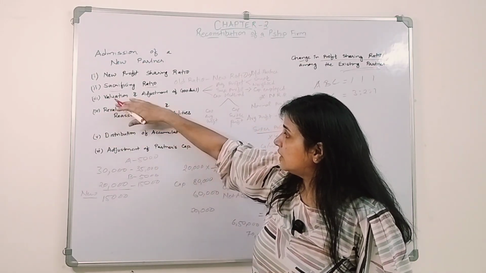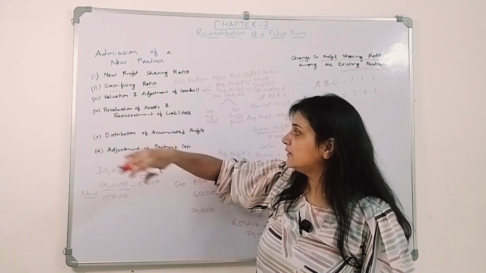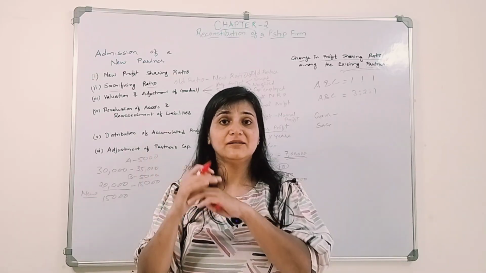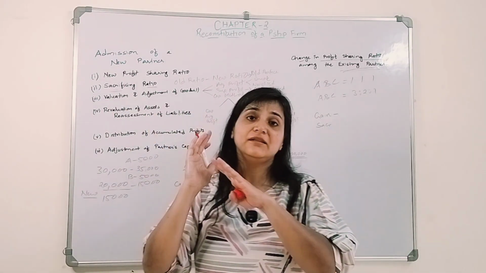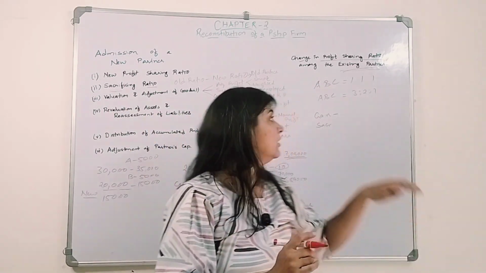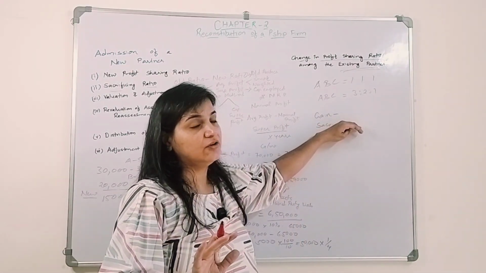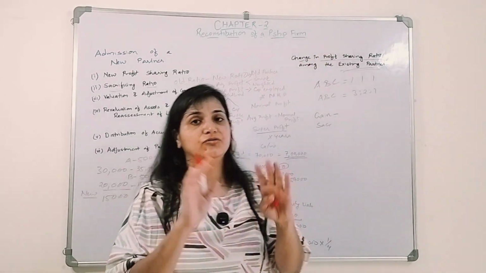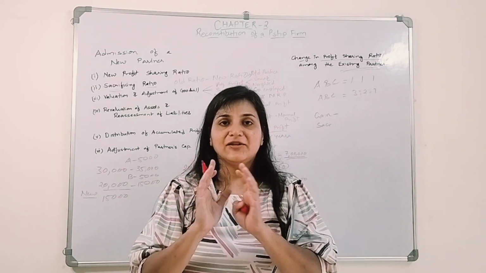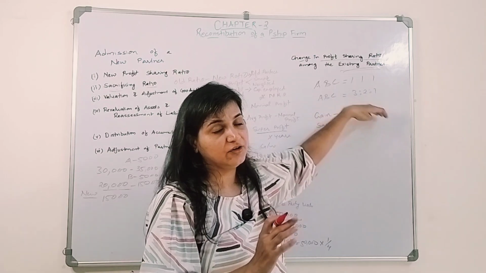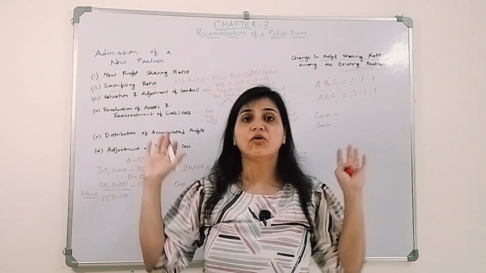Similarly, we will revalue the assets and liabilities, we will distribute the accumulated profits, we will distribute the existing goodwill, all these things in their old profit sharing ratio. Regarding goodwill, gaining ratio and sacrificing ratio, and then a new balance sheet will be formed as per the new profit sharing ratio. I hope you got all these things.